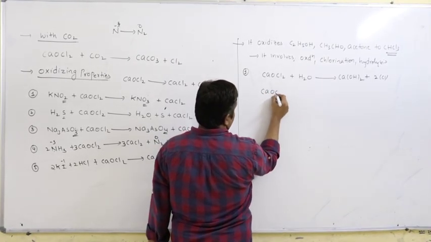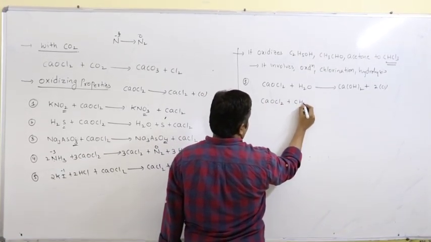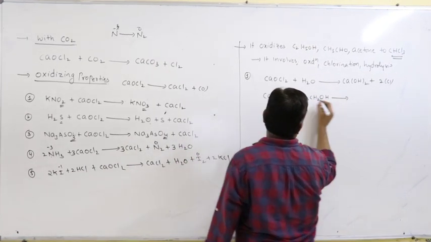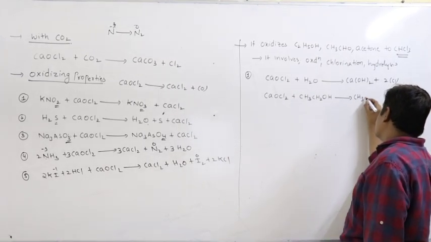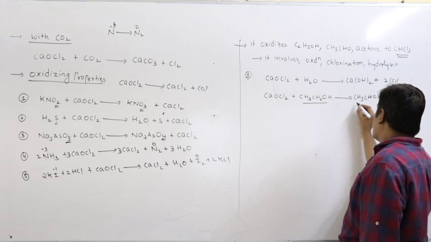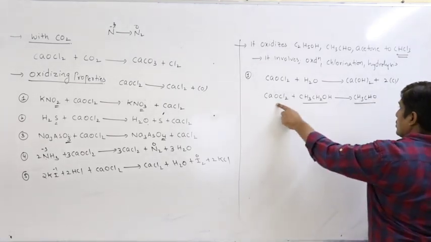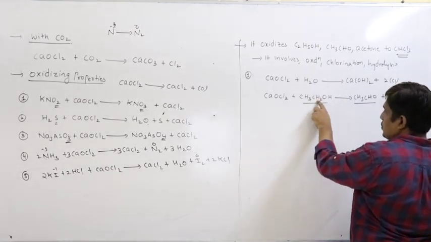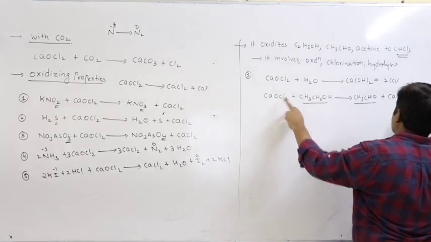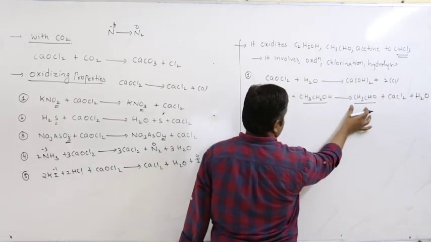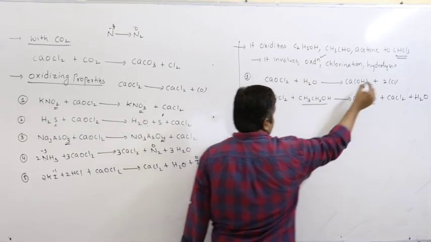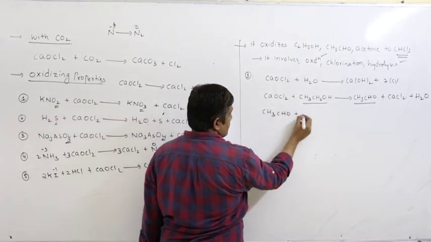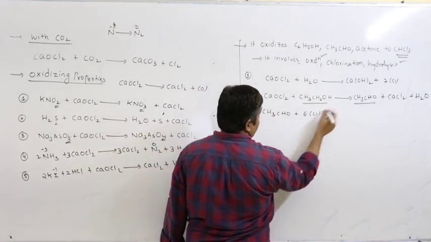In the second step, bleaching powder reacts with ethyl alcohol, that is CH3CH2OH. Ethyl alcohol is oxidized to acetaldehyde CH3CHO. See this. Alcohol is oxidized to aldehyde. It itself will undergo reduction. It loses oxygen, forming CaCl2. Here removal of 2 hydrogens, 1 oxygen, will get water. So here ethyl alcohol is oxidized to acetaldehyde. Oxidation, hydrolysis. The obtained acetaldehyde is chlorinated by liberated chlorine.